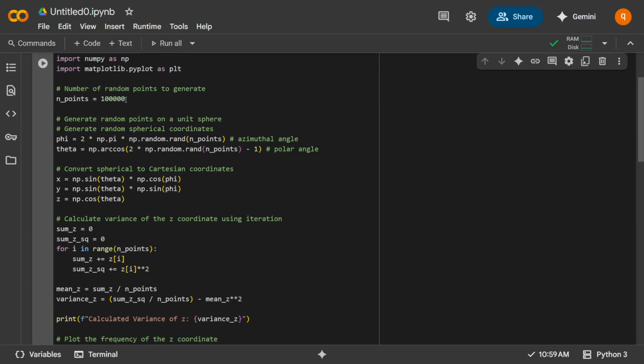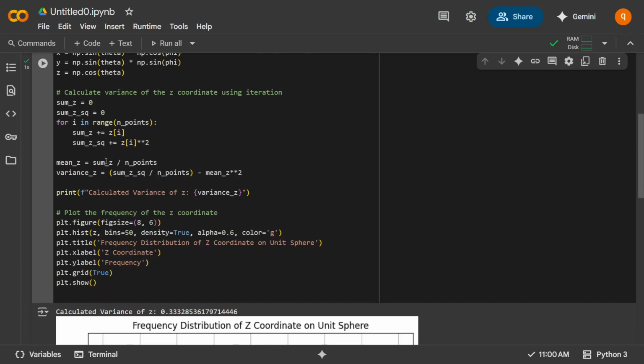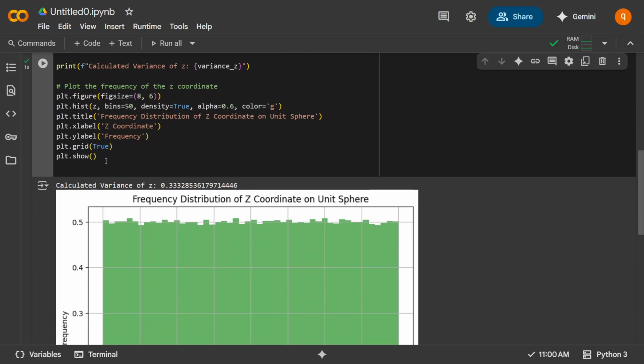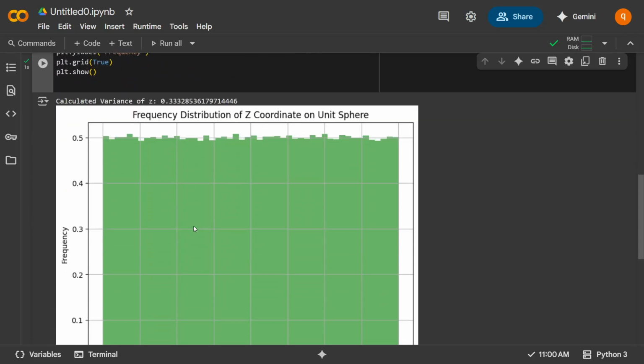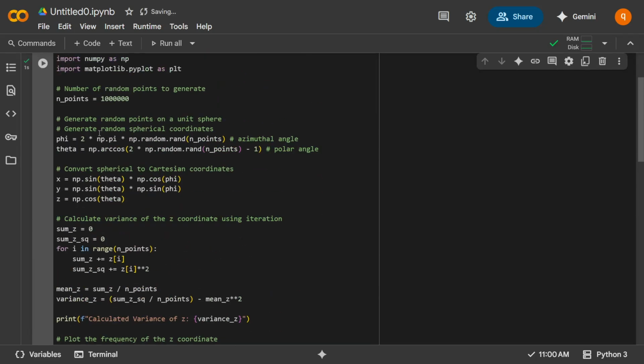Let's change it to 100,000 and a million. The frequency function of z, as I said, is uniform and looks a lot more uniform. And the PDF is 0.5 as we suspected: 1 upon (b minus a) is 1 by 2, which is 0.5.